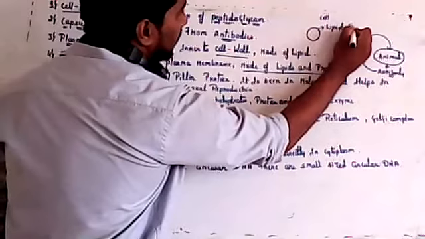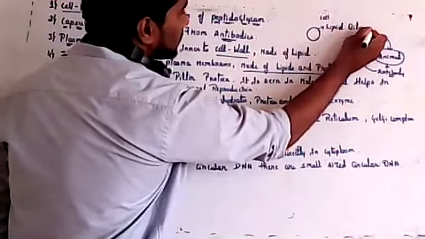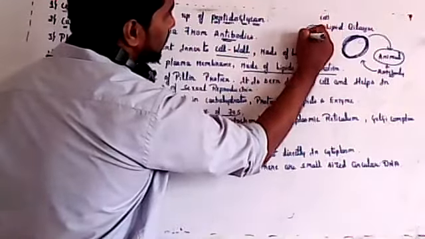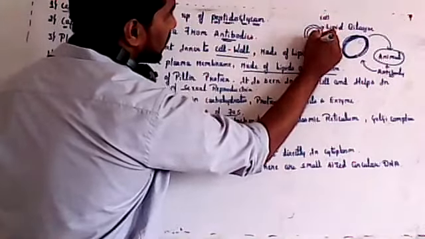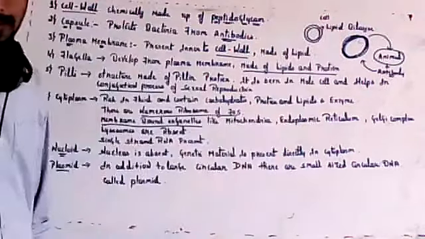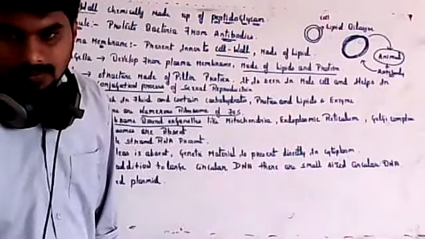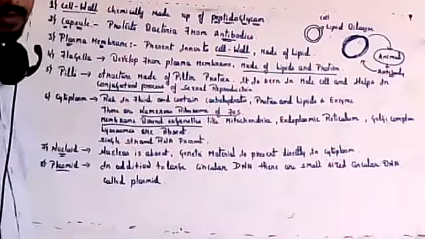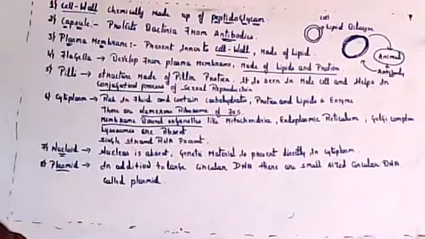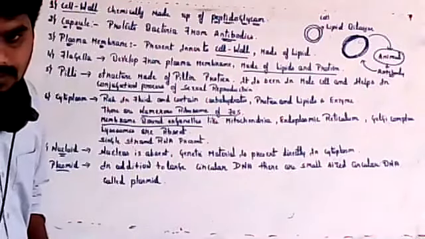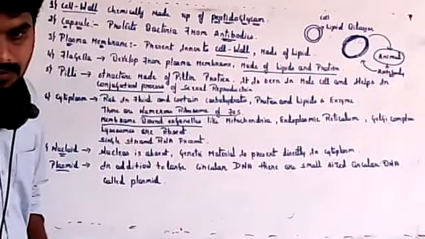Then outside this plasma membrane there is one more layer, which is called the cell wall. That cell wall is made up of peptidoglycan.